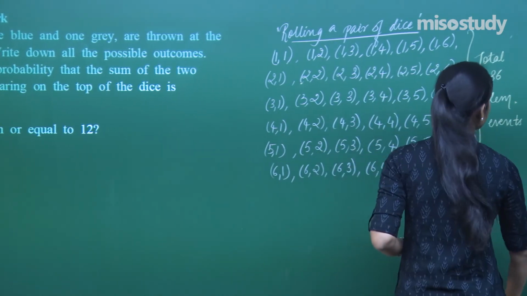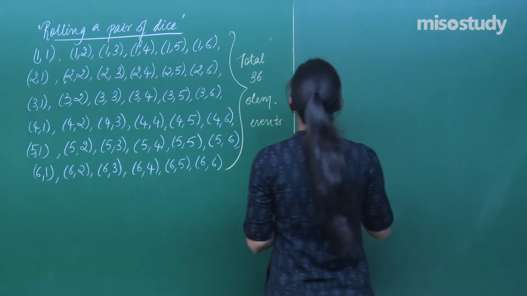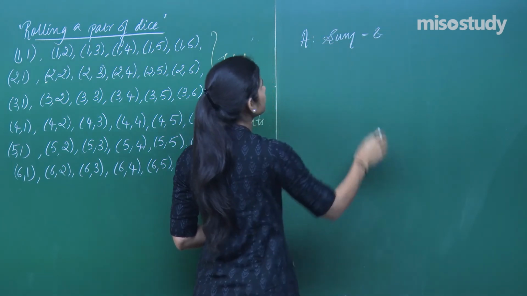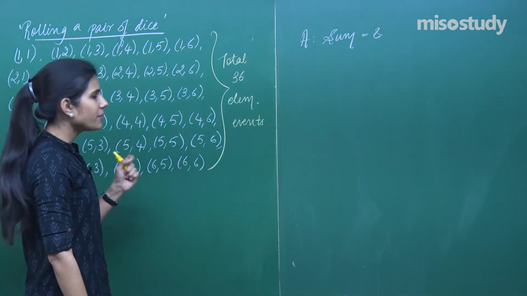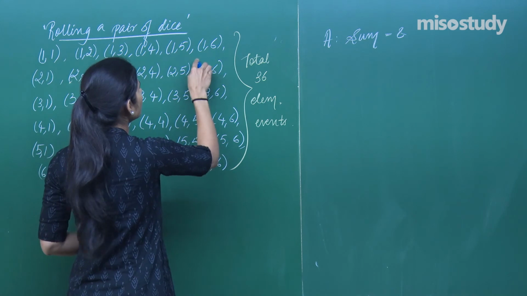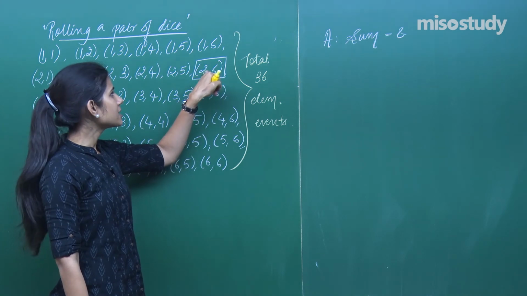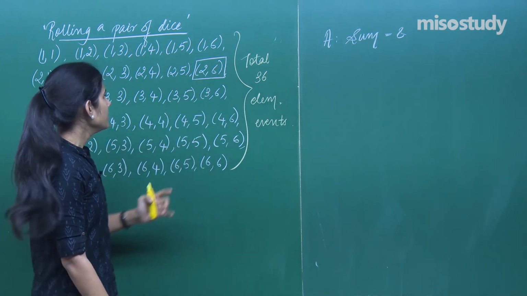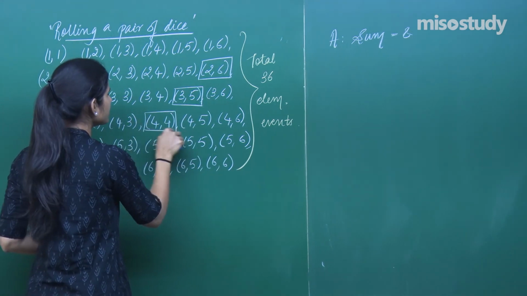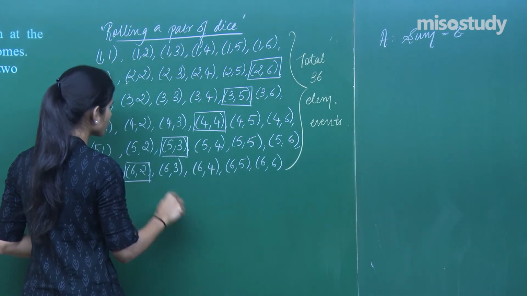Out of these 36 possible outcomes, which are the outcomes in favor of event A, that the sum is 8? How many are in favor of it? Now clearly, this is one outcome which is in favor of event A, because if this comes as the outcome, then the sum of the two numbers on the two dice is 8. Moreover, this is also in favor of event A. 3 plus 5 is 8. This outcome is also in favor of event A. This outcome is also in favor of event A, and this outcome is also in favor of event A.